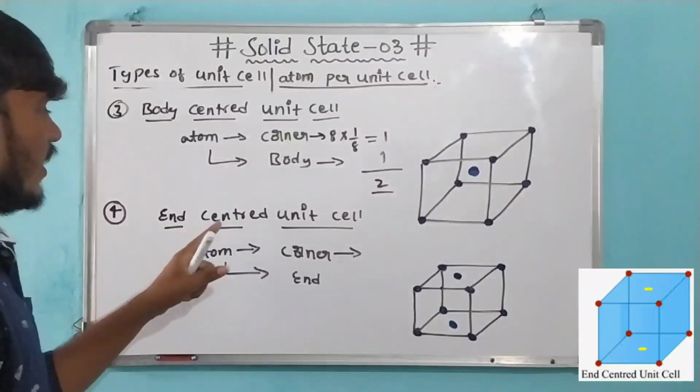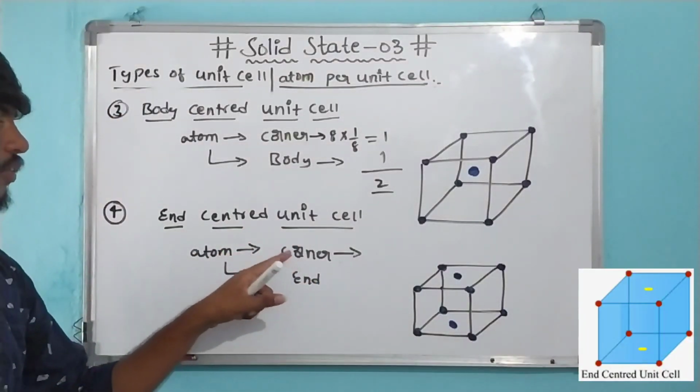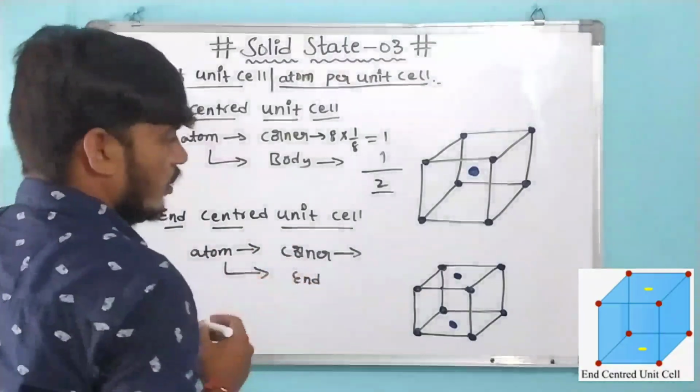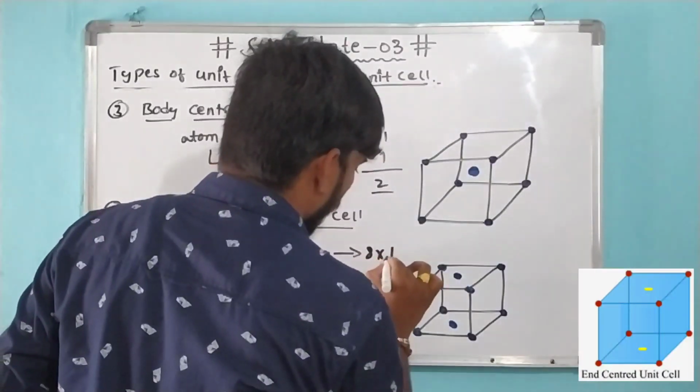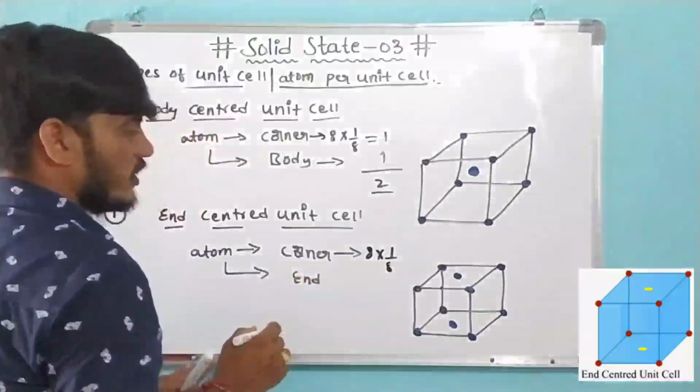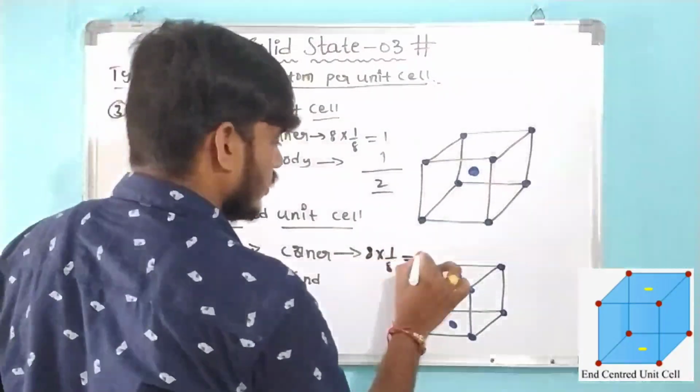In the end centered unit cell, 8 atoms are present at the corners, and from each atom 1/8 part is present in the unit cell. So 8 into 1/8 is 1.